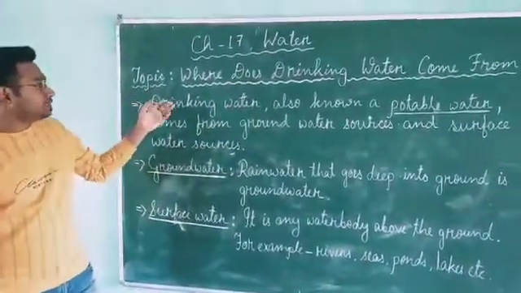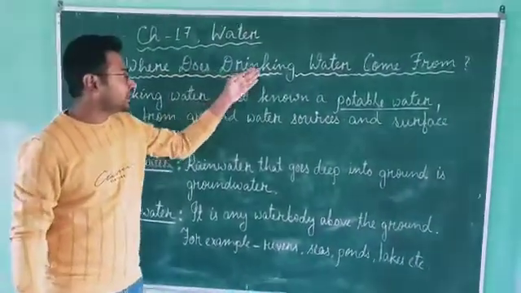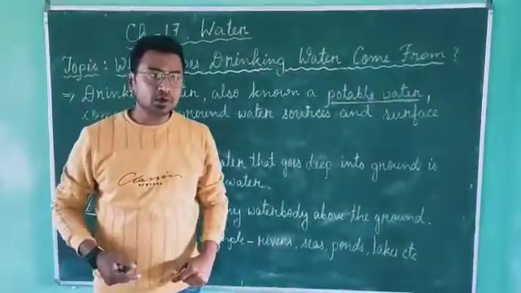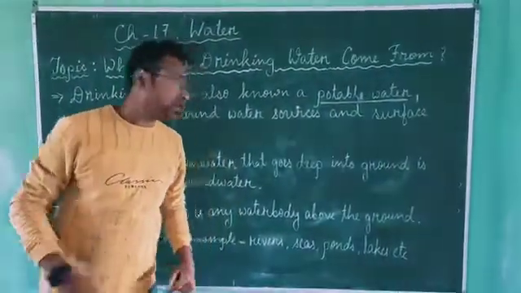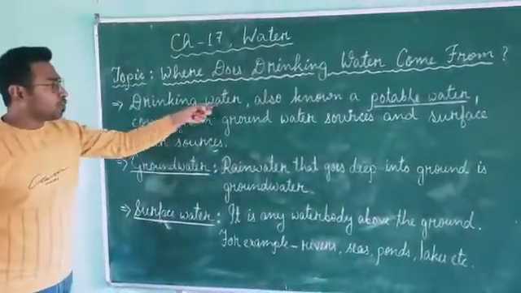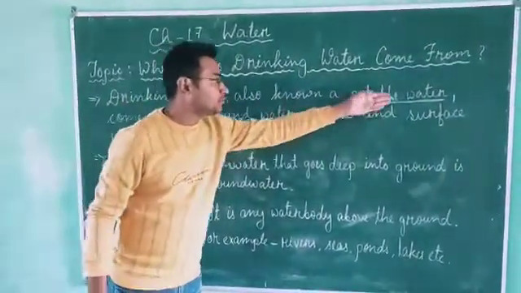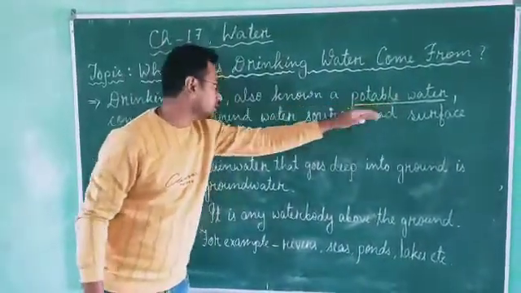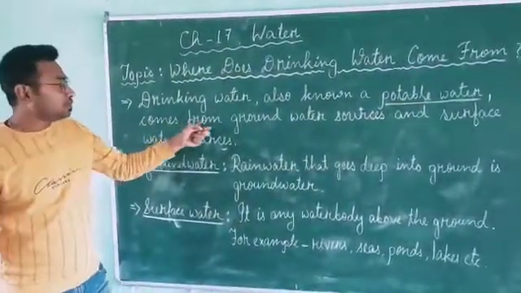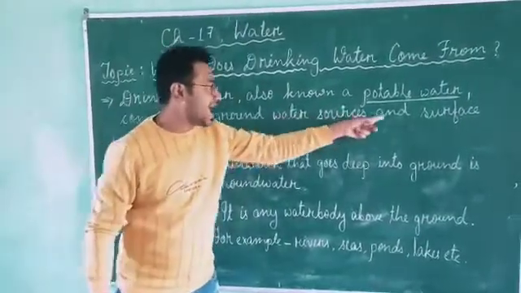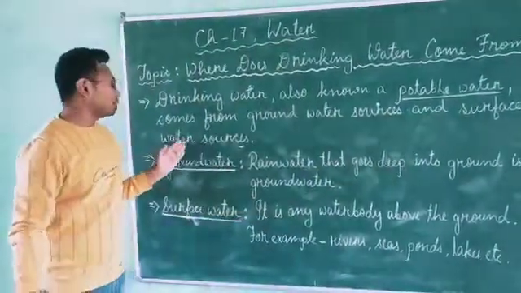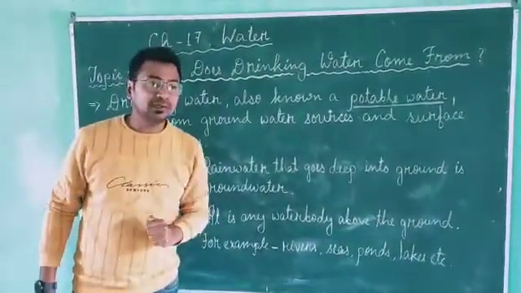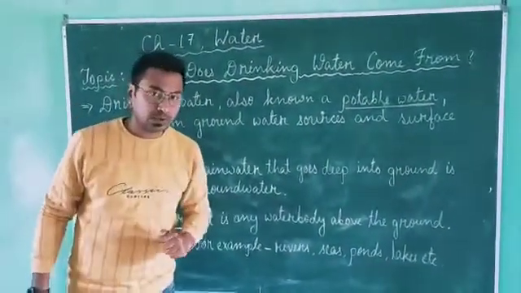Okay, and the topic is where does drinking water come from? That means the water that we drink, from where we get it. Okay, drinking water, also known as potable water. So drinking water, which is also known as potable water, comes from groundwater sources and surface water sources. That means the water that we drink, we get it from the groundwater and the surface water.